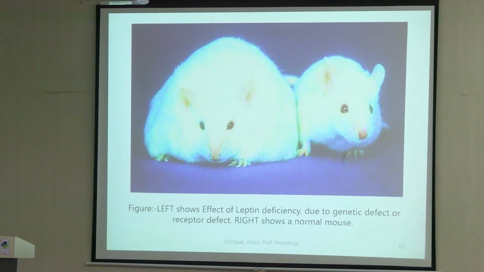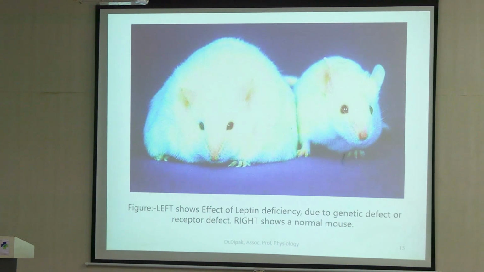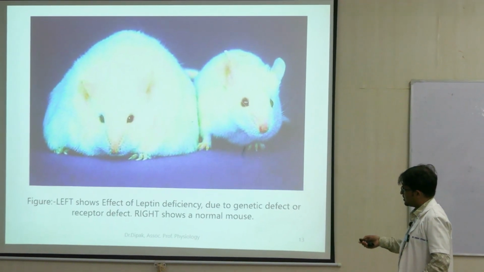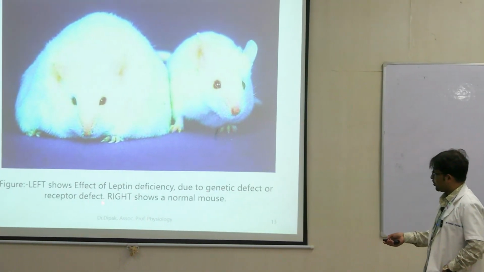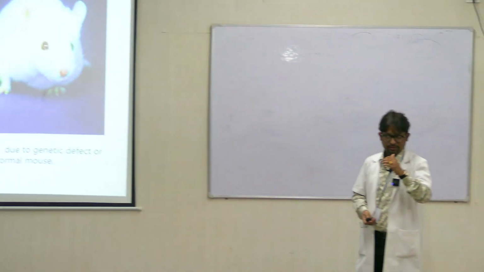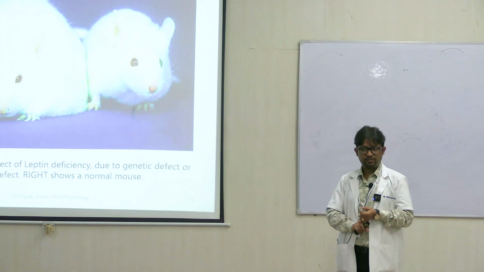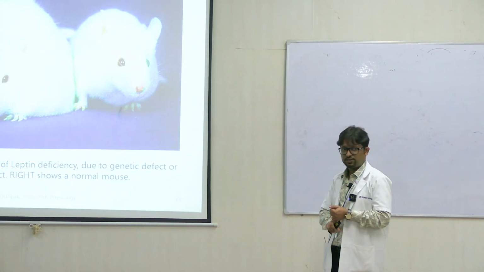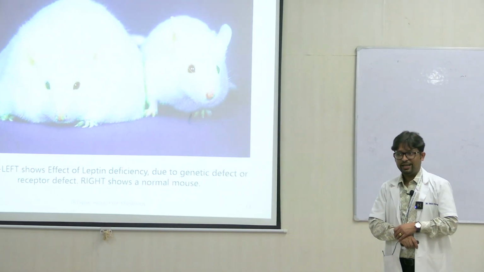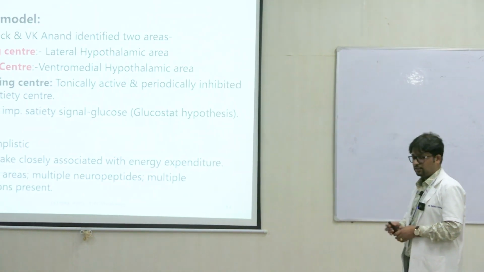Now what is this diagram? A set of experiments on mice, right? So they found that in leptin deficiency, this is what happens. This is the effect of leptin deficiency or a leptin receptor deficiency. So leptin is a satiety signal, remember. So if leptin is less in the body, or if suppose leptin is present but the receptor is mutated, it cannot act and induce satiety. So over a period of time you will have accumulation of more and more adipose tissue, right? So this is a famous experiment that was done when it was first discovered.